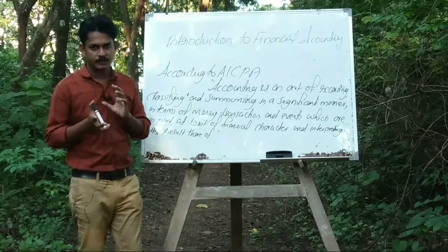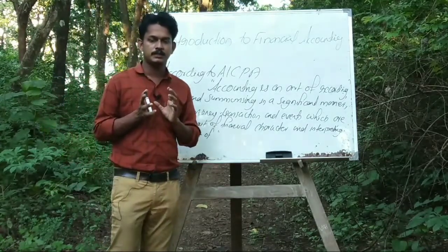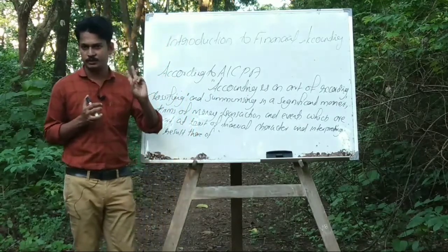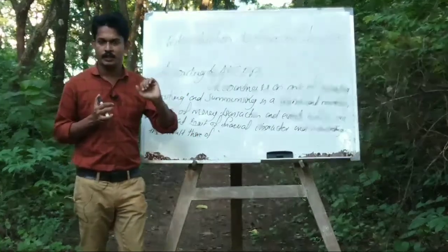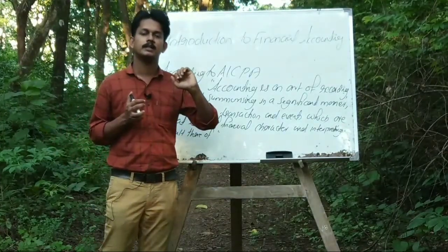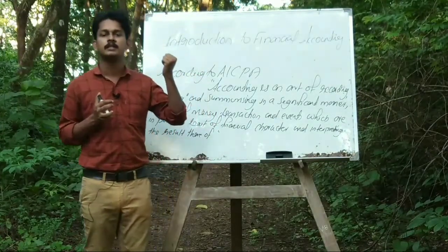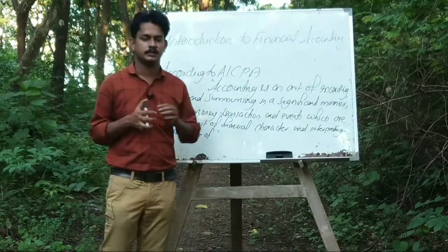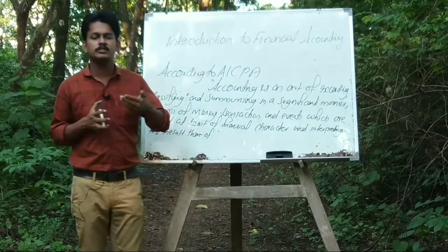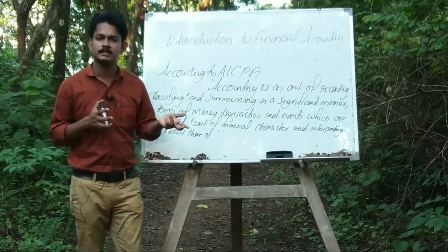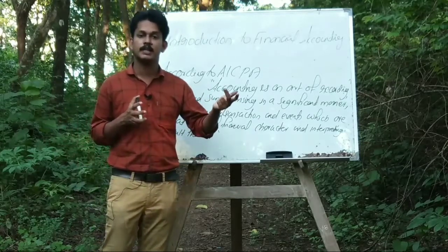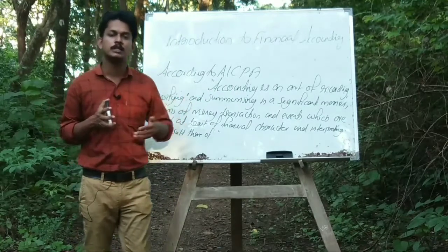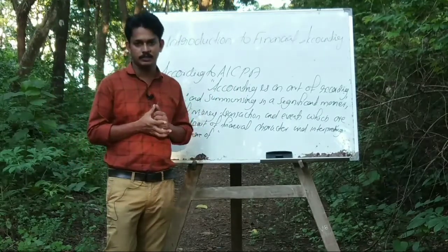What is asset? Asset means things or property owned by the business. Assets are two types: fixed assets and current assets. Examples of fixed assets are land, building, furniture, machine, etc. Examples of current assets: cash, debtors, which can be converted into cash quickly, bills receivable, stock, etc. are considered as the current assets of the firm.